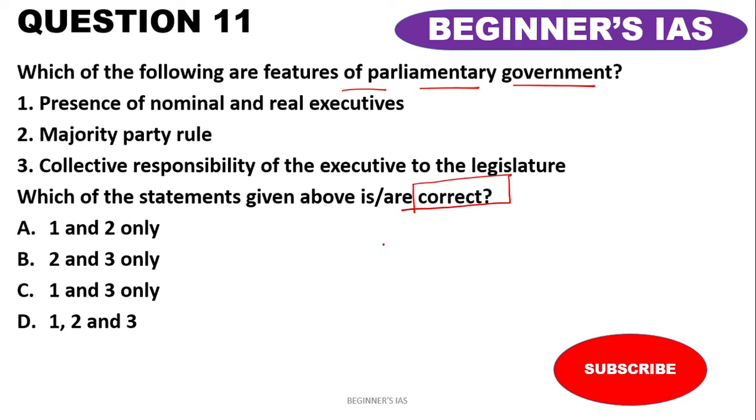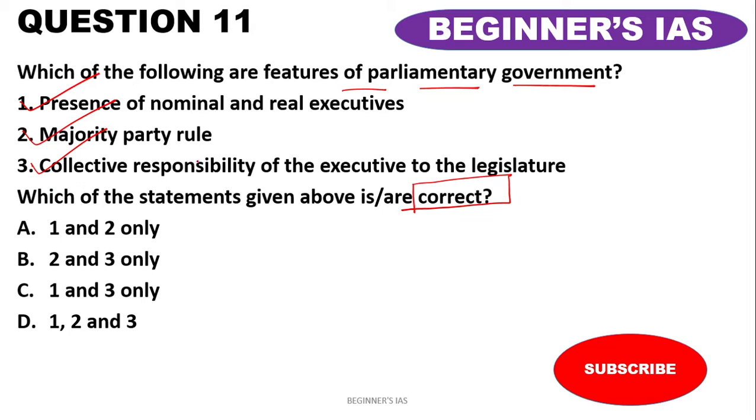What are the features of parliamentary government in India? Number one is presence of nominal and real executives, which means this statement is right. Number two is majority party rule. Therefore, this statement is also right. Number three is collective responsibility of the executive to the legislature. Therefore, this statement is also right. What are the remaining things? Let us discuss that also.